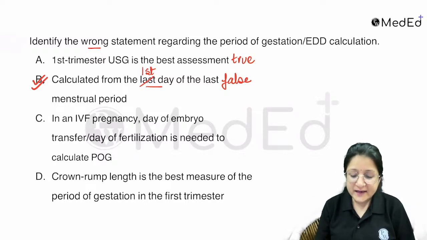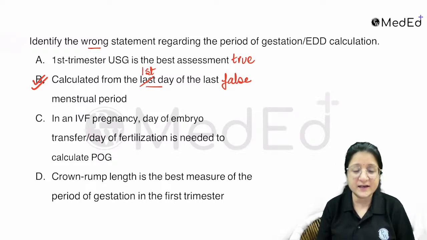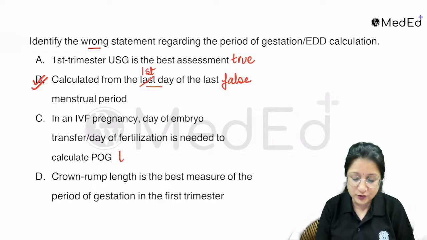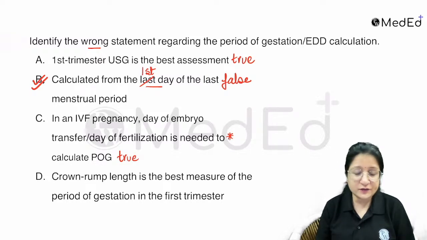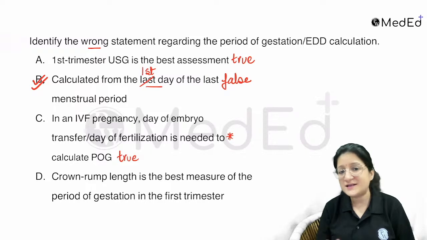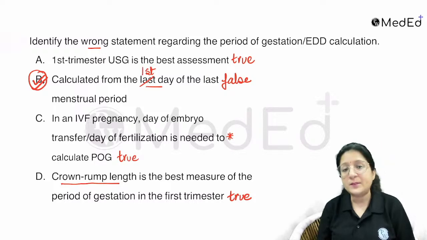In an IVF pregnancy, day of embryo transfer or day of fertilization is needed to calculate the POG. That is also a true statement. This is something that I will also give you out. And look at option D: crown rump length is the best measure of period of gestation in the first trimester. That's also correct. In the first trimester ultrasound, we see crown rump length measurement or the CRL. This is also a true statement. So the wrong statement here is option B.